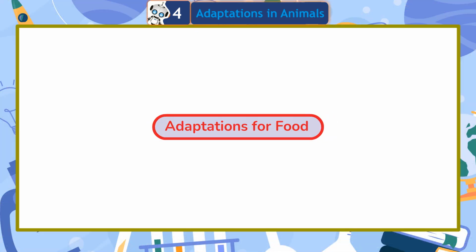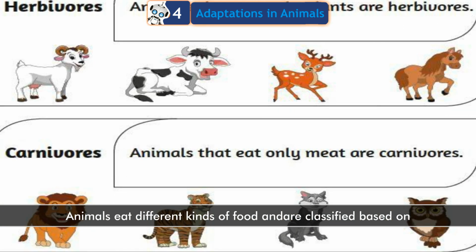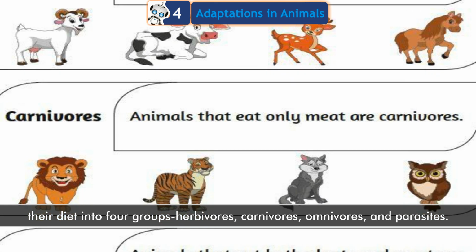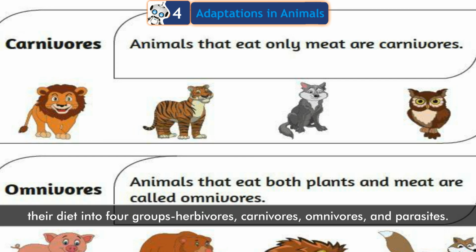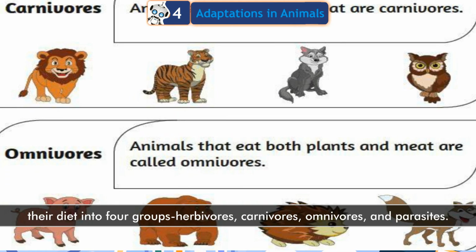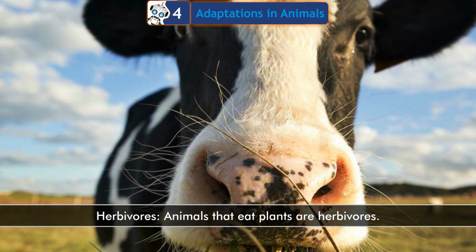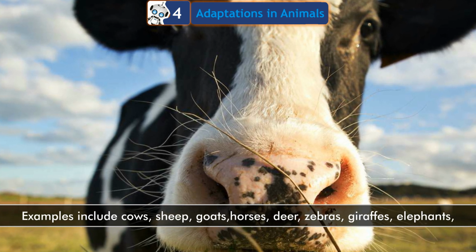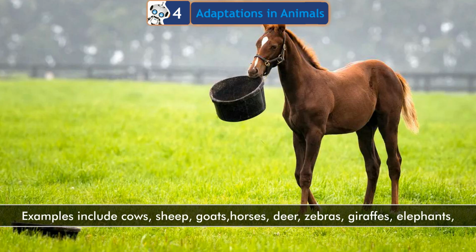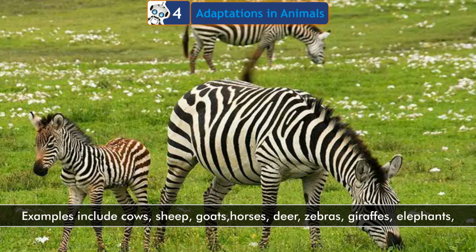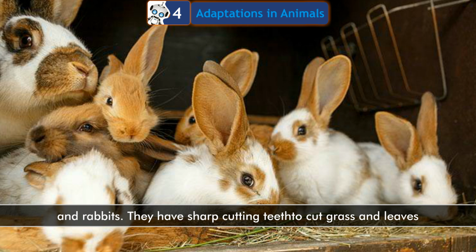Adaptations for food. Animals eat different kinds of food and are classified based on their diet into 4 groups: herbivores, carnivores, omnivores, and parasites. Herbivores are animals that eat plants. Examples include cows, sheep, goats, horses, deer, zebras, giraffes, elephants, and rabbits.